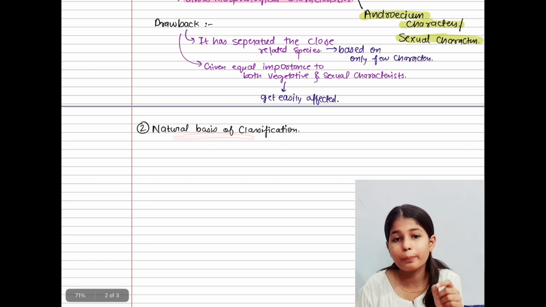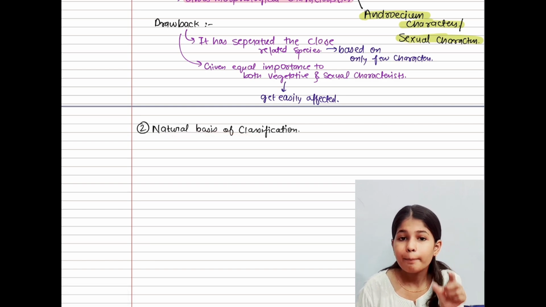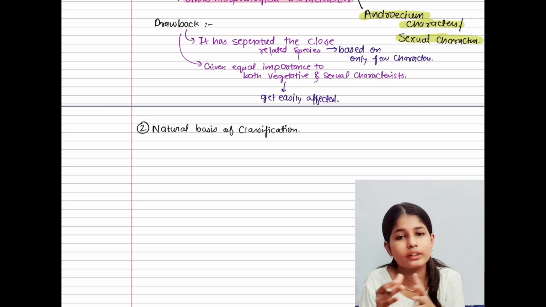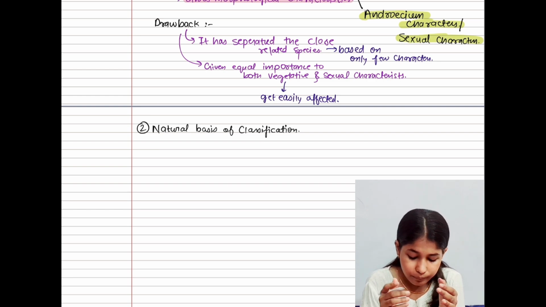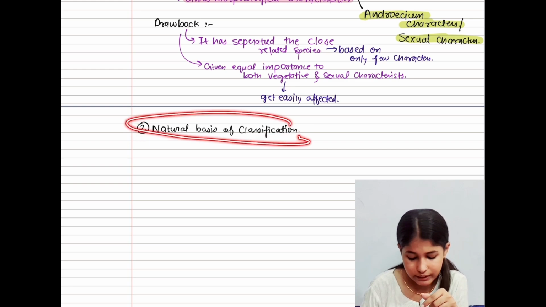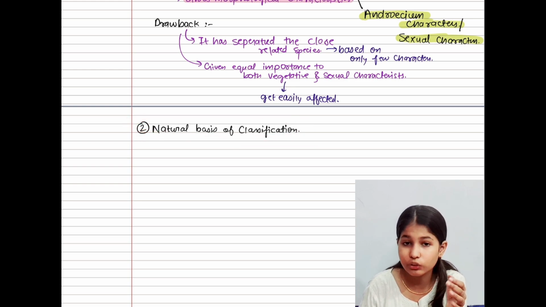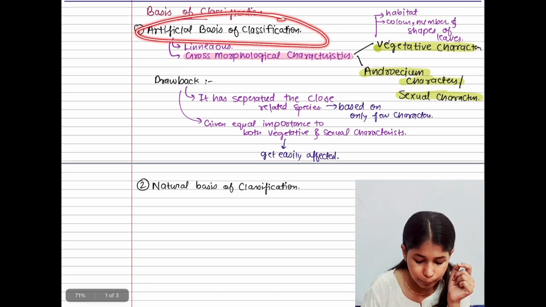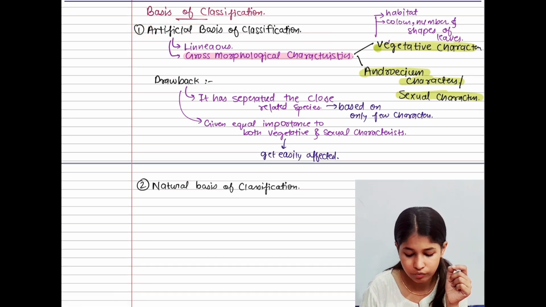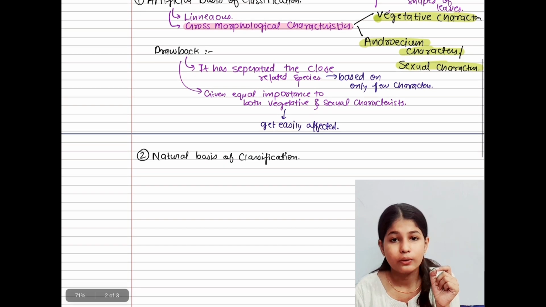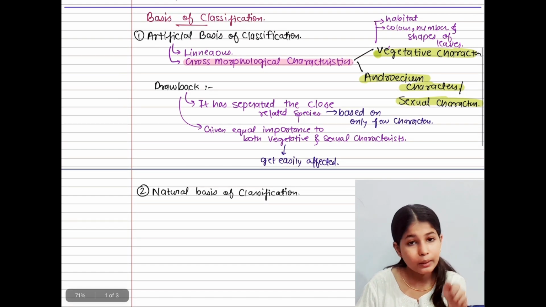This natural basis of classification was given by Bentham and Hooker, the scientists involved in founding it. What they have done is improve the artificial basis of classification; they worked on its drawbacks. I hope you have understood.